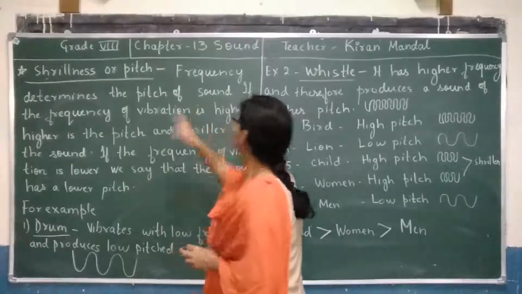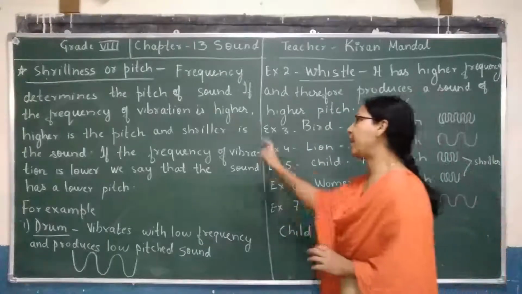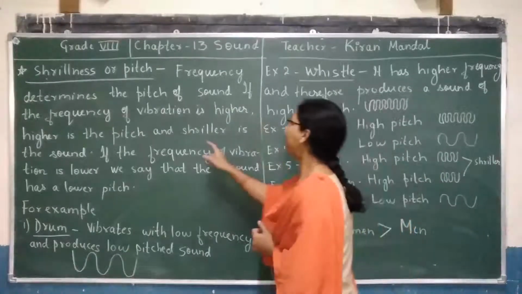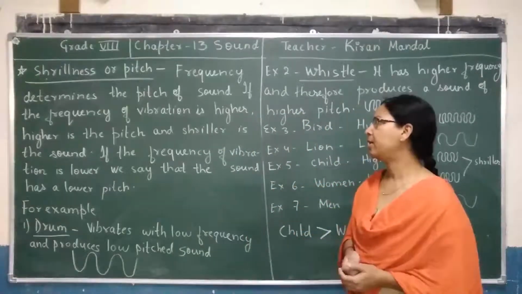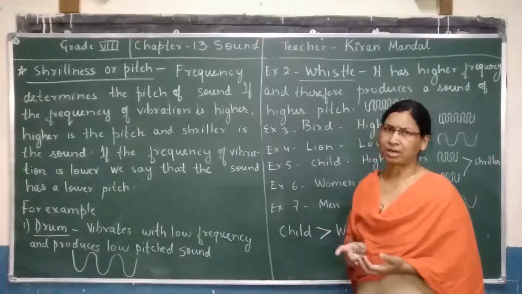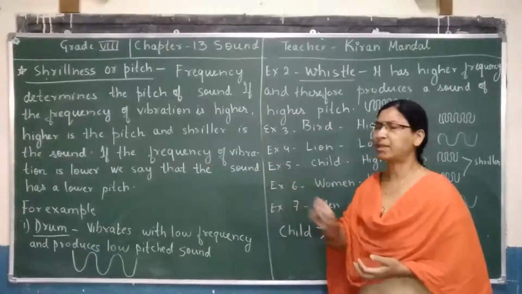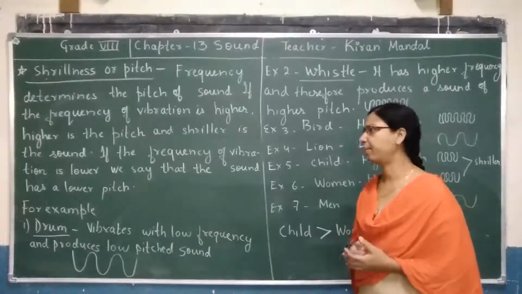So frequency determines the pitch of sound. If the frequency of vibration is higher, the pitch is higher and shriller is the sound. A very shrill sound will be produced. On the other hand, if the frequency of vibration is lower, we say that the sound has a lower pitch, or it is not a shrill voice.